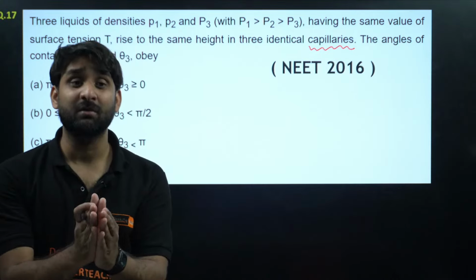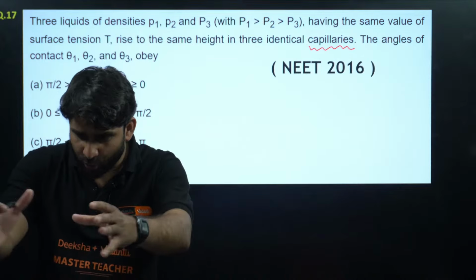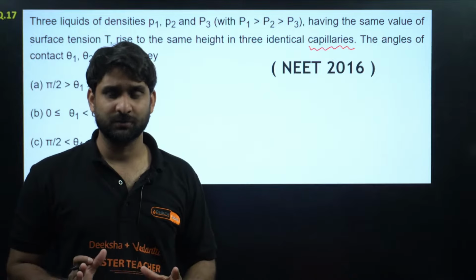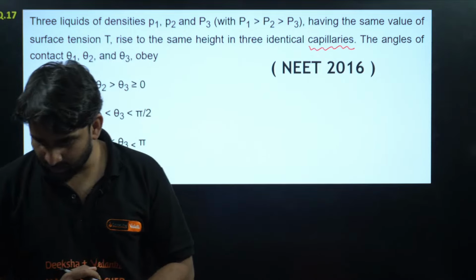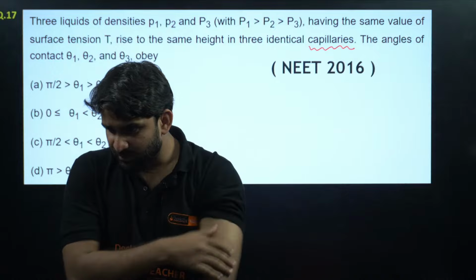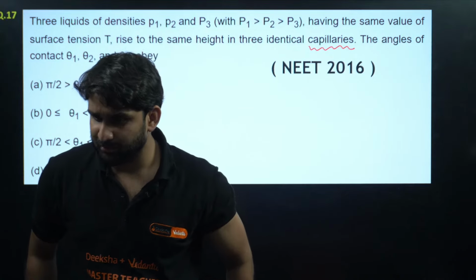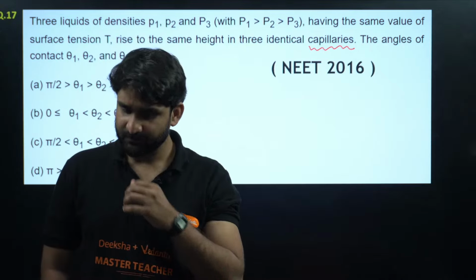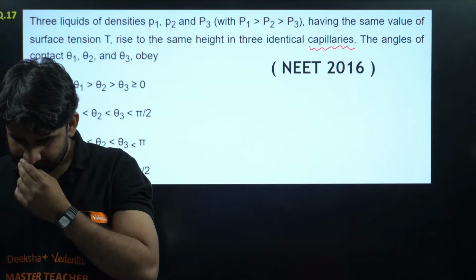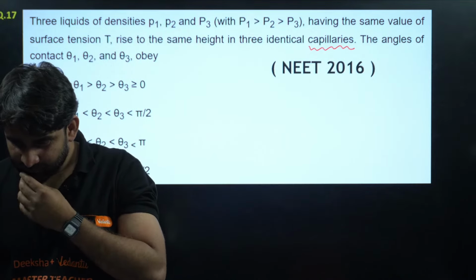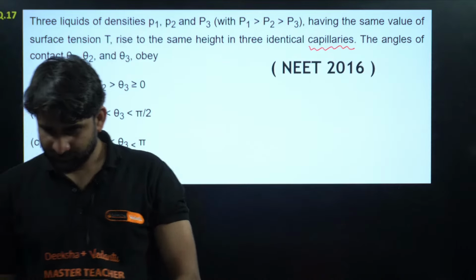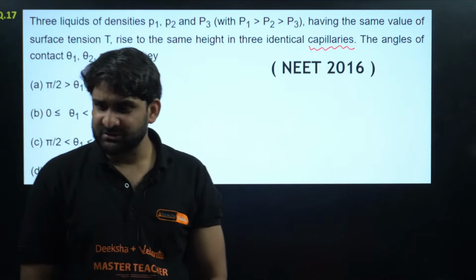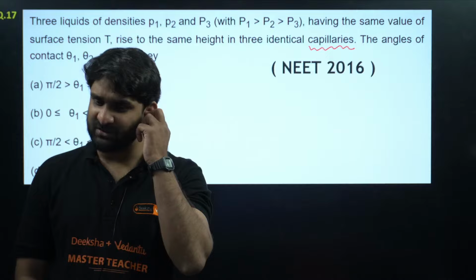Very good question. Just wait a little while, my dear champions. Let me see your responses, and after a few seconds I'll be solving this question for you. Very easy approach. Just wait. Have patience, everyone. Okay. Now Tarun is writing option number B. Okay, so the majority of students are writing option number B or C. Okay. Any other one? There are no other options except B and C. Only B and C we are getting here.